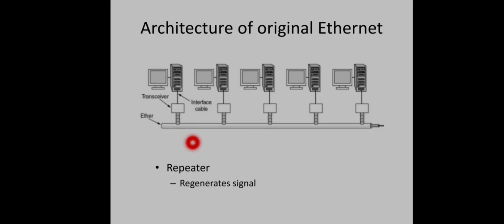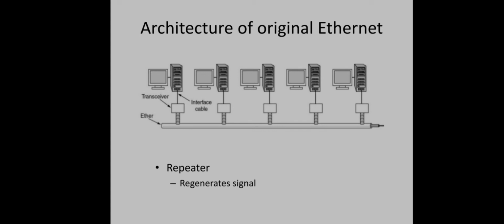And this is the architecture for Ethernet. Every machine is connected as we saw in the last slide. This is how it is actually connected. The medium is called ether, and usually this cable will be up to 2.5 kilometers long, and as the signal travels through this cable, its quality may be degraded. So after every 500 meters a special repeater will be attached to regenerate the signal. The function of this repeater is to amplify or restore the original value of the signal.